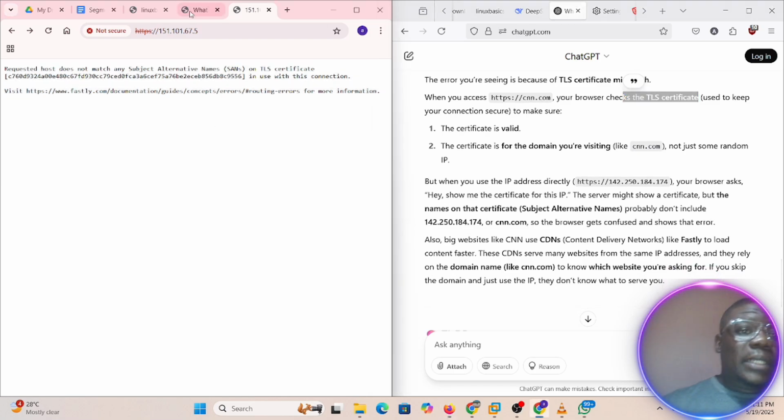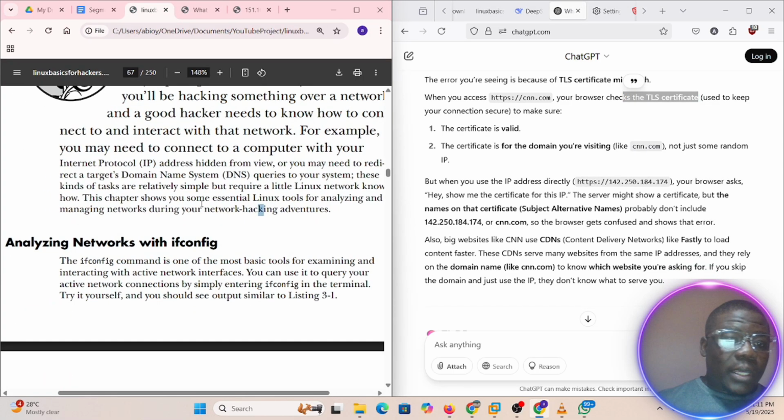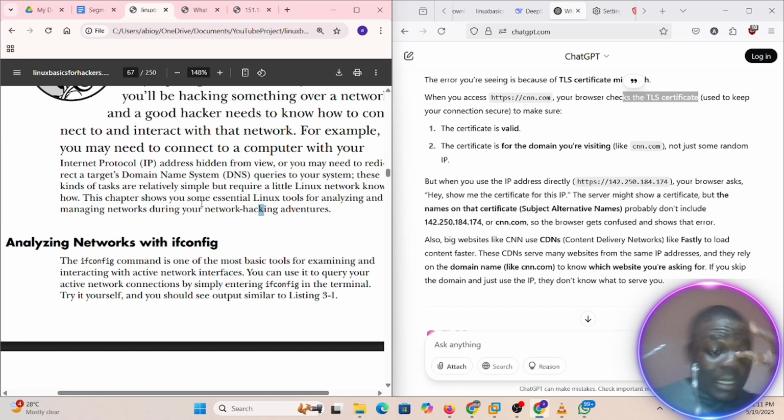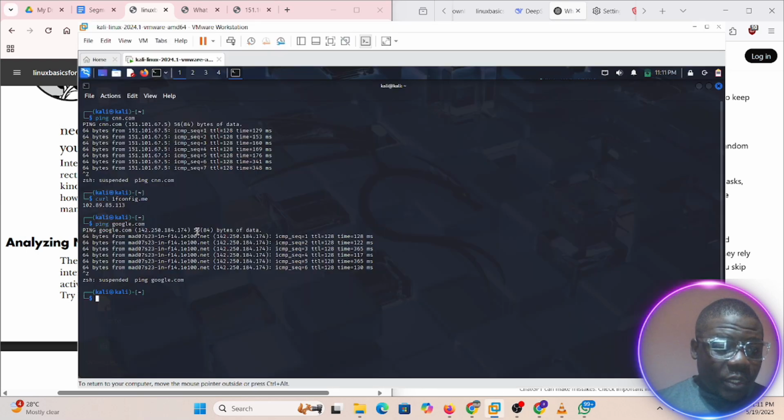Okay. So now let's go back to business, the reason why we are here. So we talked about internet and we talked about DNS, domain name system. Domain name system is what helps us match a domain name to an IP address. So the reason why what I did here was successful was because of the domain name. What I did here was I pinged google.com and I got the IP addresses because first of all, when I sent out the request, what it did was to go look for Google and what is the IP address associated to Google. It got it and returned it back. So that's why I have what I have here. I hope you understand. So let's move.